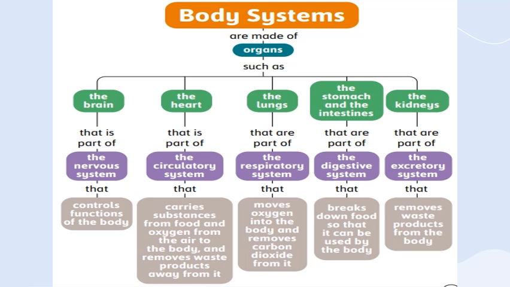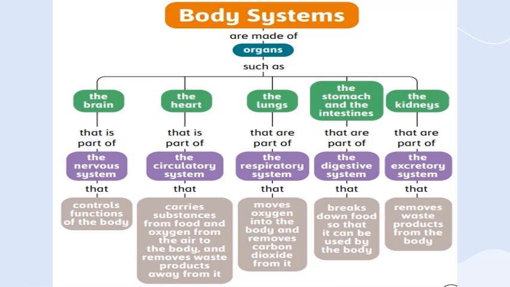The brain is a part of which system? As we said before, the brain is a part of the nervous system, and the nervous system controls all functions of the body. We have the heart as a major body organ also, and it's a part of the circulatory system that we're going to talk about in detail today. The circulatory system's function is to carry substances from food and oxygen from the air to the body and remove waste products away from it.